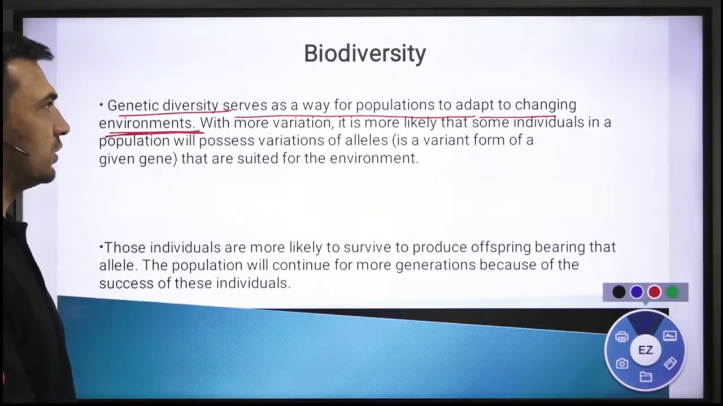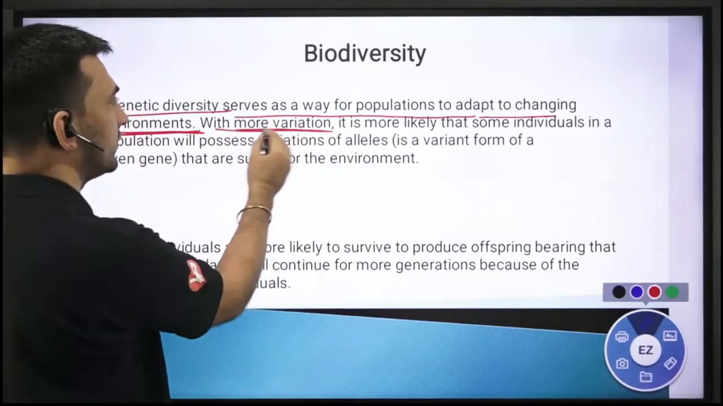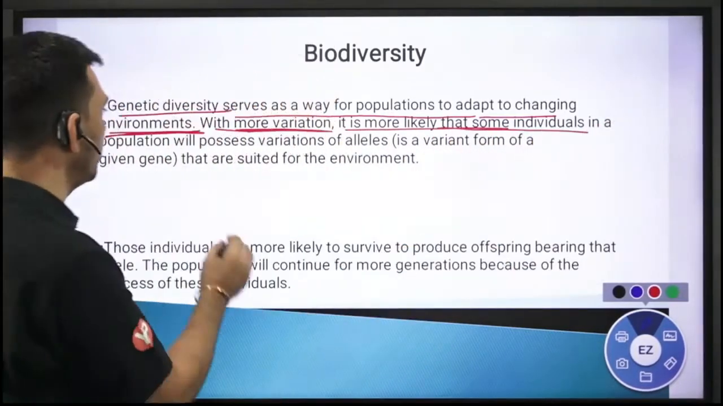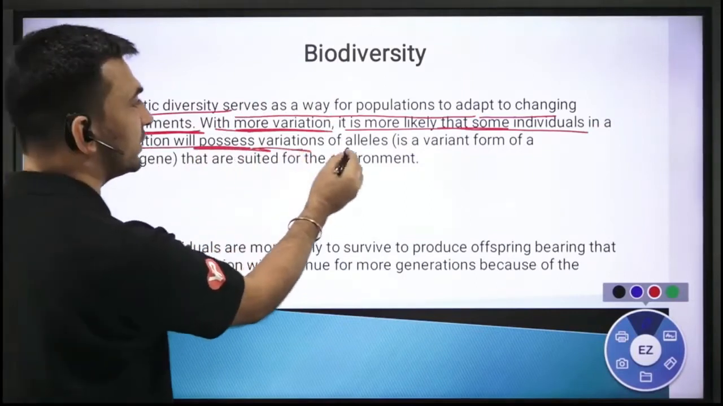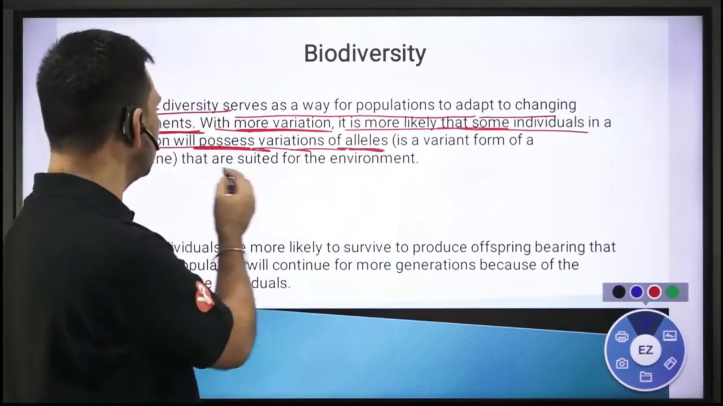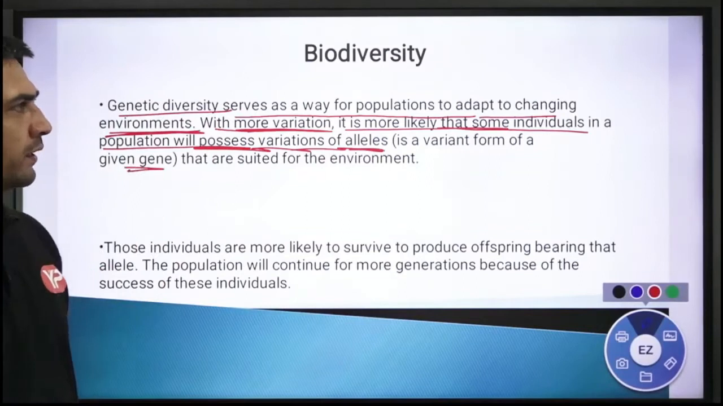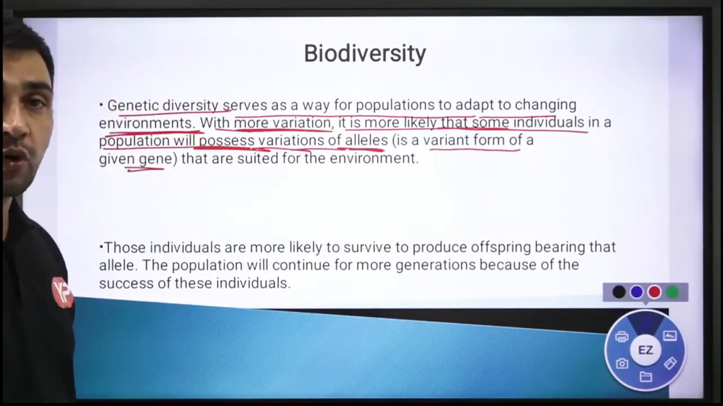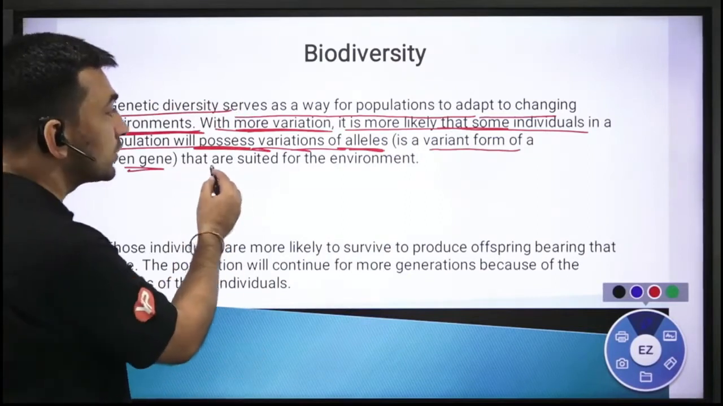अगर environment change होता है with more variations, different types of अगर हैं, it is more likely, possibility है that some of the individual in that population will possess variation in alleles. Alleles basically is a form of genes ही है, a variant form, मतलब a different form of like genes को we call them alleles, right? That are suited to that environment.